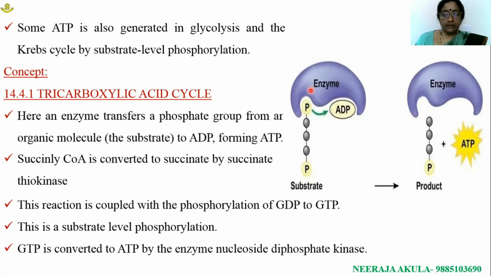We can also frame a few questions related to this. Oxidation of one glucose molecule yields 6 ATP molecules as a result of substrate level phosphorylation, and 2 molecules are liberated due to the Krebs cycle. Net gain of ATP molecules as a result of substrate level phosphorylation means the answer will be 4.